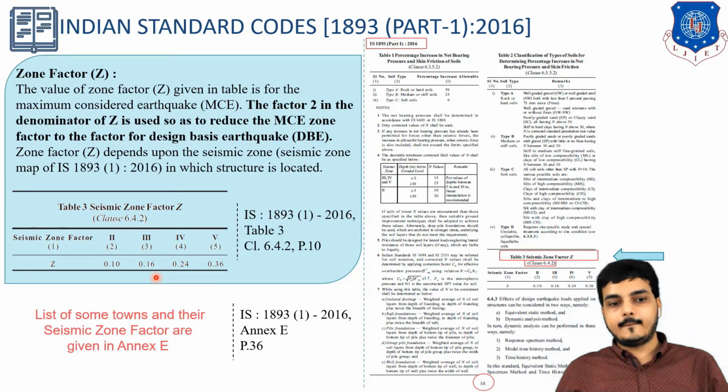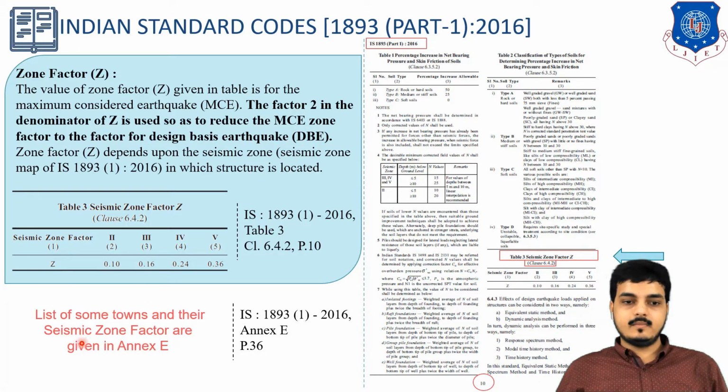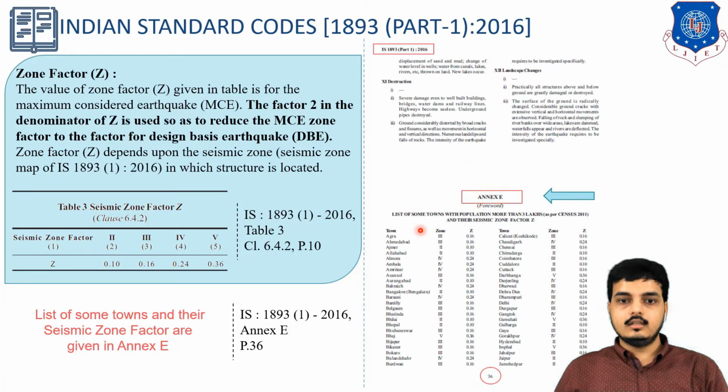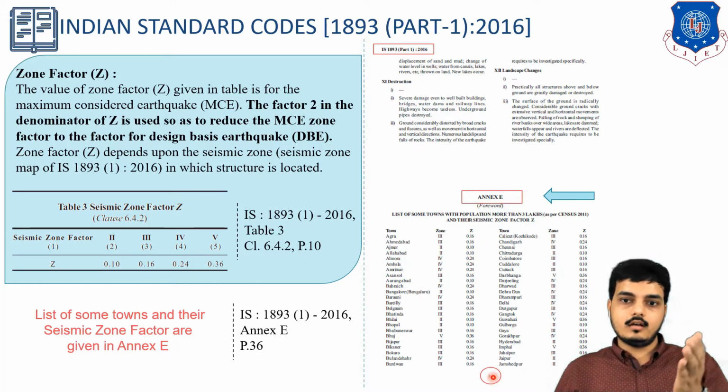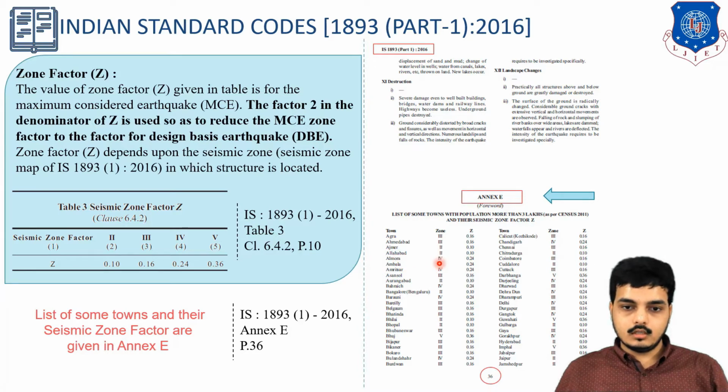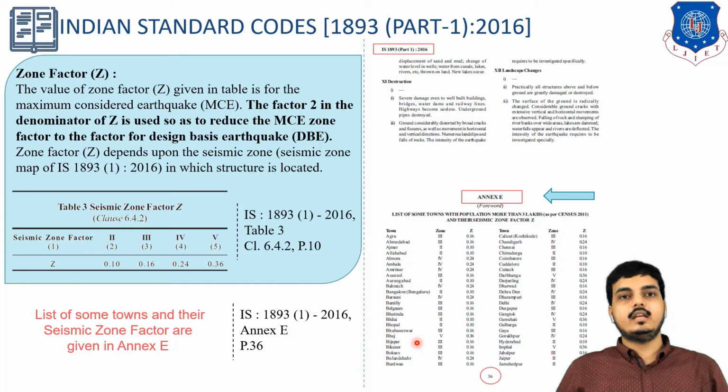What about other buildings? A list of some towns and their seismic zone factors is given in Annexure E. So look, next is Annexure E. Here you can see Agra, Ahmedabad, Ajmer, Allahabad, Almora, etc. are given over here on page number 36, and also on page number 37 the list of various towns and cities is given. You can see Agra is zone 3, Allahabad is in zone 2. If it is B for Bhuj, look here, Bhuj is given in zone 5. By this we can find out in which zone our building, or structure, is located.